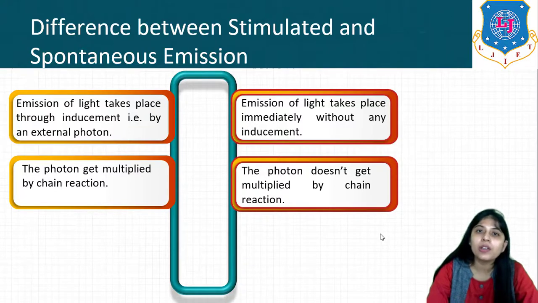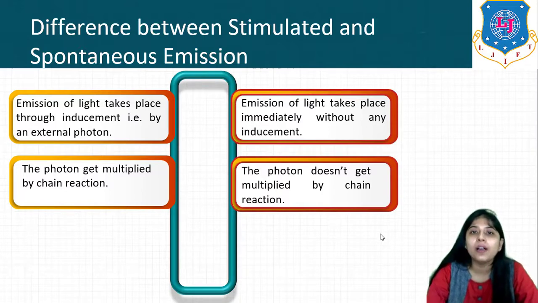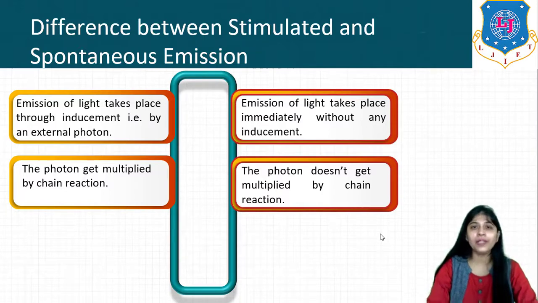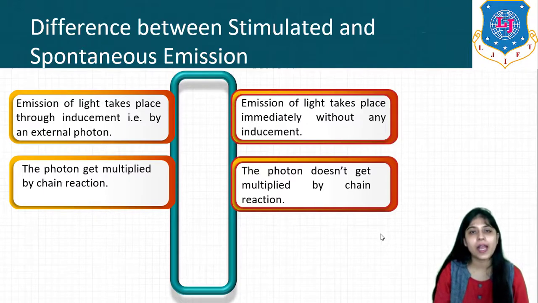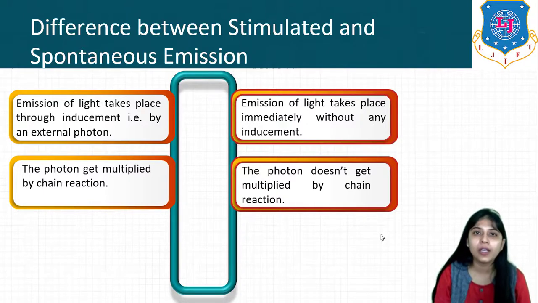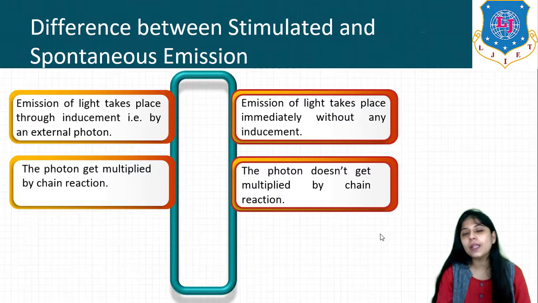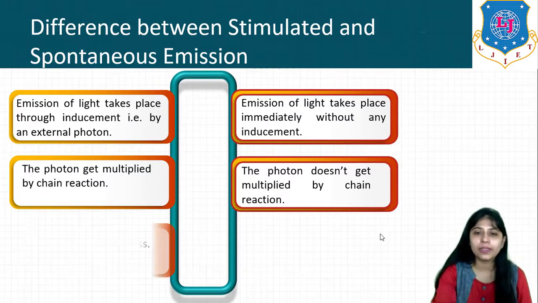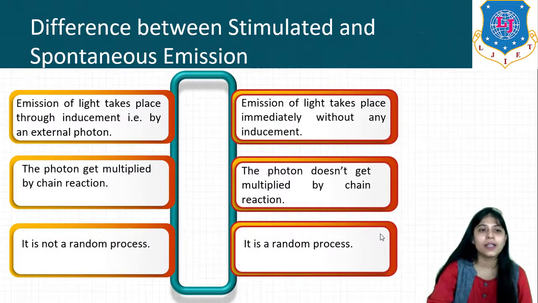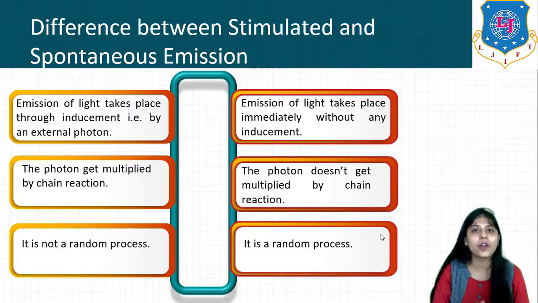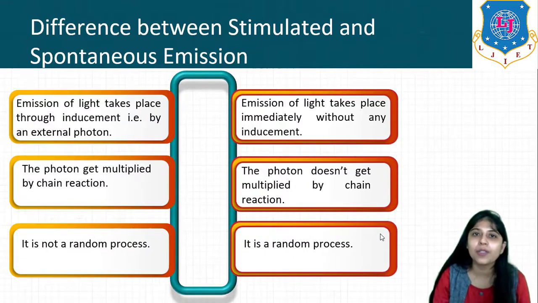This happens because in case of stimulated emission, we are applying energy to the atom while the atom is in the excited state. When the atom is already in the excited state and we give it the energy, then the chain reaction will be produced. So the next difference is spontaneous emission is a random process, but stimulated emission is not. Stimulated emission is not a random process. Spontaneous emission is a random process.